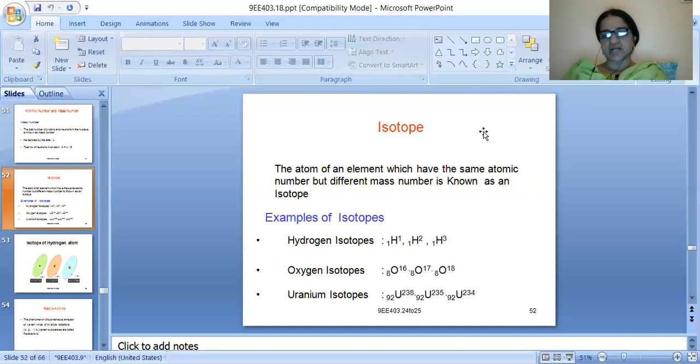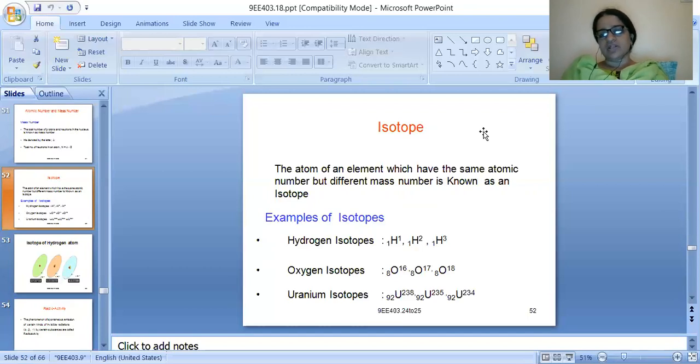Similarly, oxygen has three isotopes with the same atomic number 8, whereas the mass numbers are 16, 17 and 18. Uranium also has isotopes. The atomic number of uranium is 92, but the mass numbers are 234, 235 and 238.